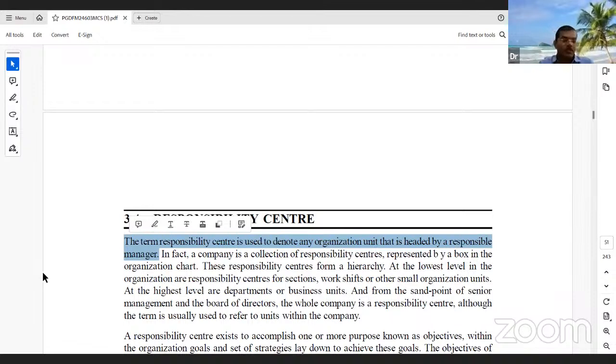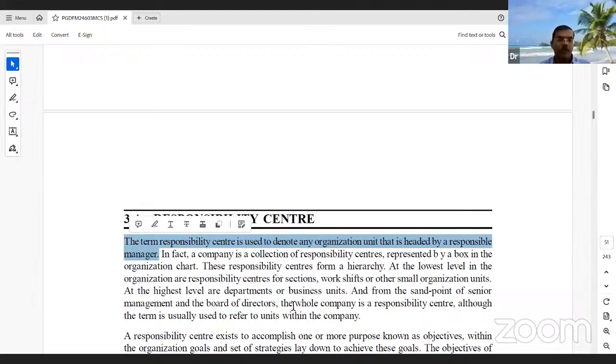He's a responsible person. Like in a company also, the sales manager is responsible for his own store. Our zonal sales manager is responsible for zonal level sales. Our regional head is also responsible for whatever stores and zonals are located within his region.